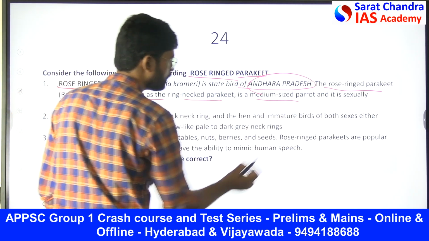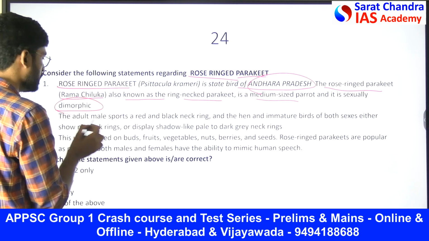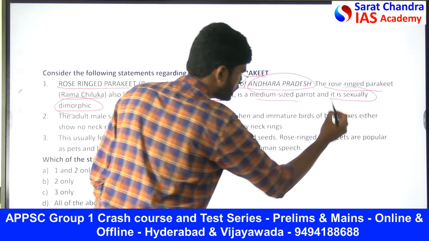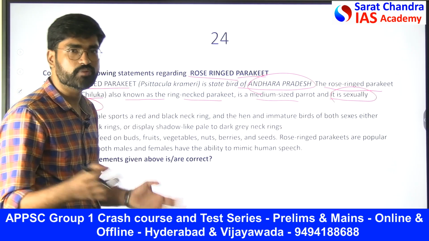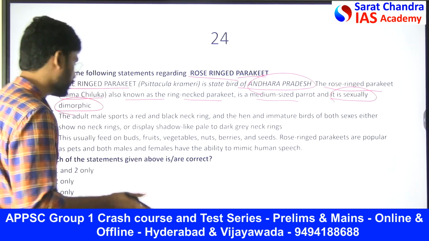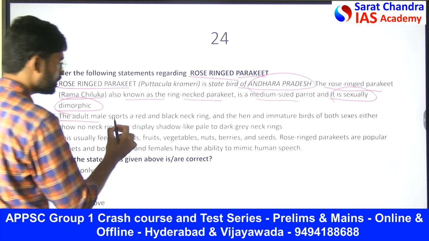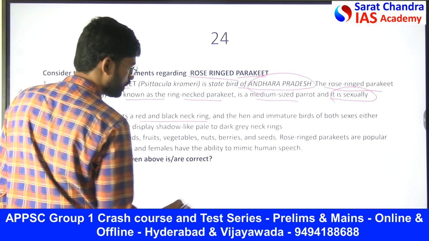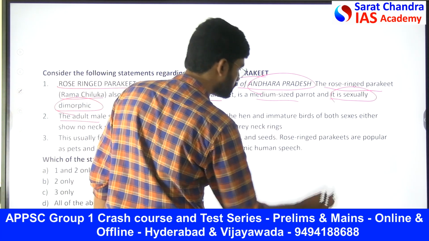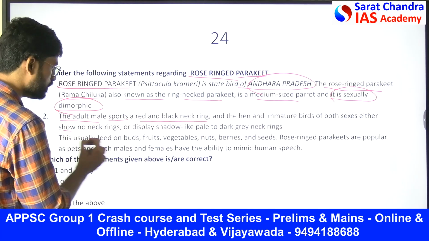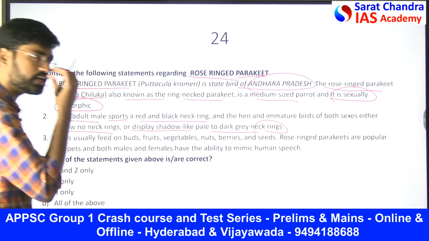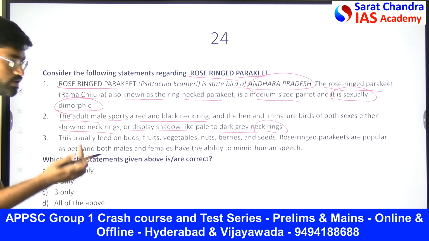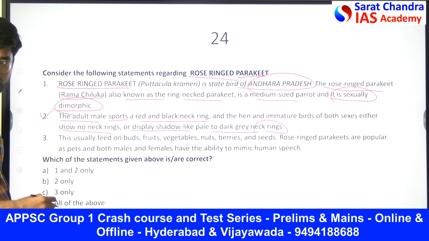Is a medium-sized parrot and it is sexually dimorphic. Sexually dimorphic ante it can mate with anyone. It can mate with male, it can mate with female, both the things. Sexually dimorphic. Then the adult males have spots and red and black neck ring, and the hen and immature birds of both sexes either show no neck rings or display shadow like pale to dark green neck rings. So ante వాళ్ళకి రెడ్ రింగ్స్ అన్న ఉండొచ్చు, డార్క్ నెక్ రింగ్స్ అన్న ఉండొచ్చు. సో ఆబ్వియస్లీ దిస్ ఇస్ ద కరెక్ట్ వన్.